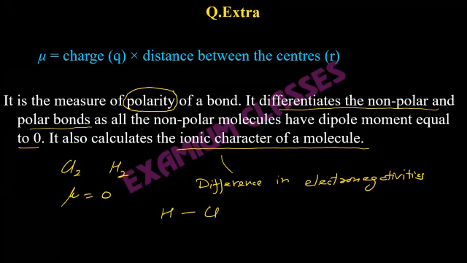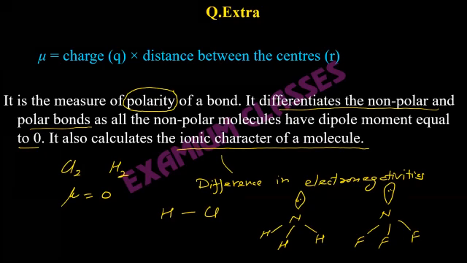But if it is something like NH3 or NF3, we will talk about these molecules, then not in that proportion, because some vector sums will be cancelled out.